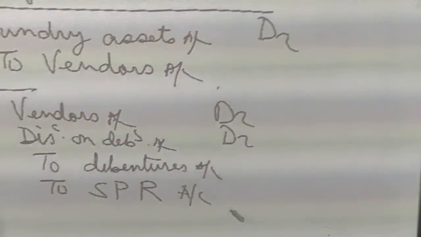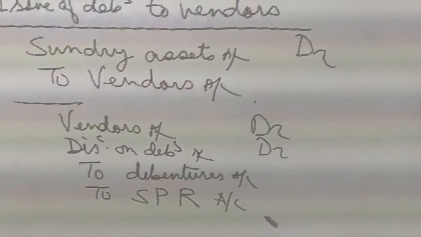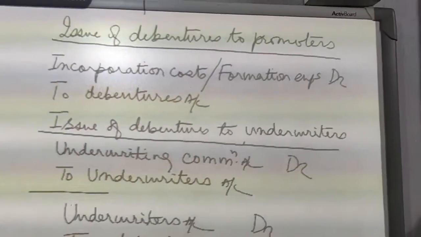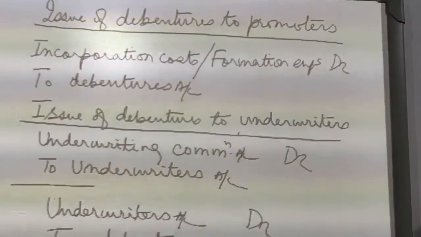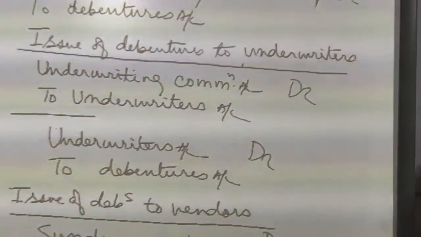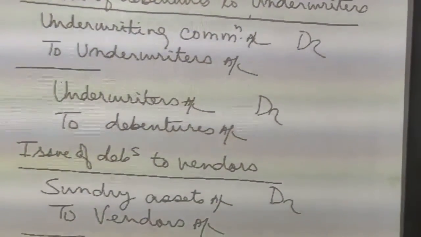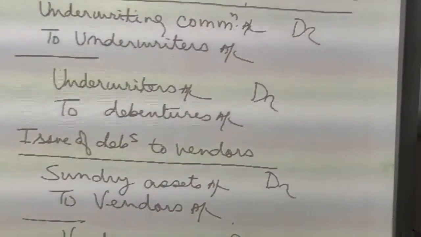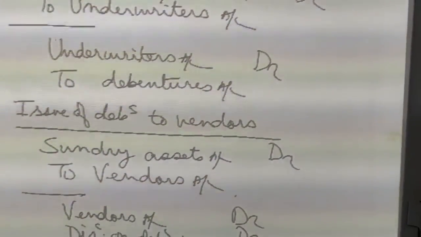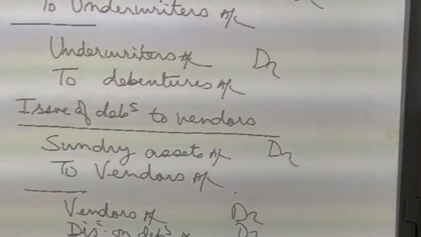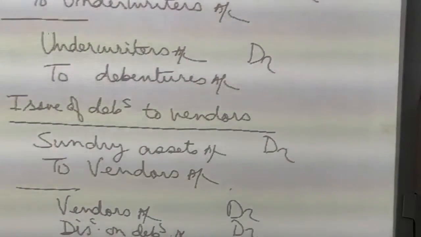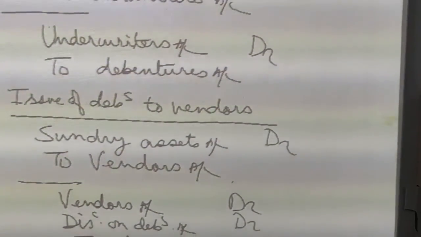So these are the accounting entries that are passed when debentures are issued to promoters, when debentures are issued to underwriters, and when debentures are issued to vendors. Now remember, in the case of vendors, we have to look at the purchase consideration. So sundry assets account will be debited with the purchase consideration, or the value which has been decided of the assets which we are purchasing.